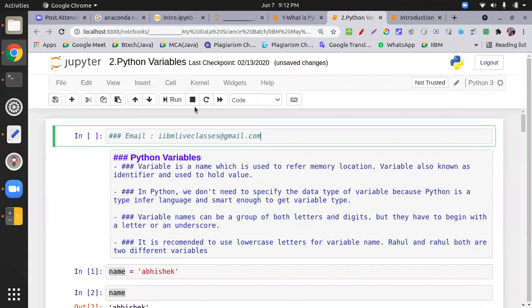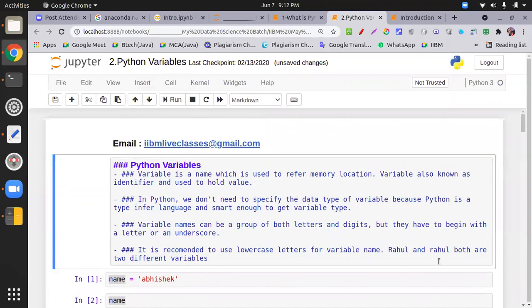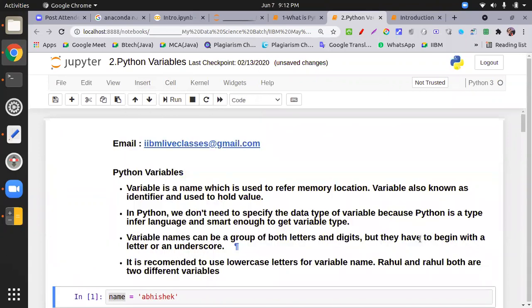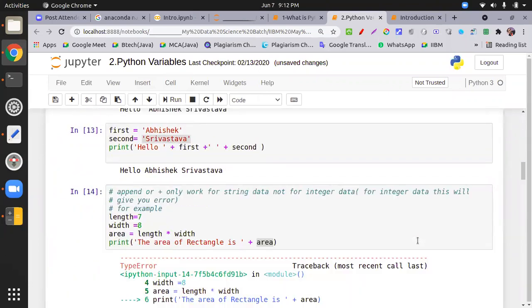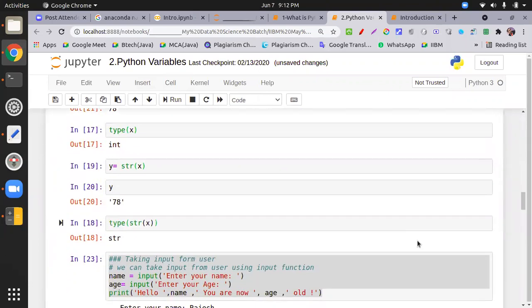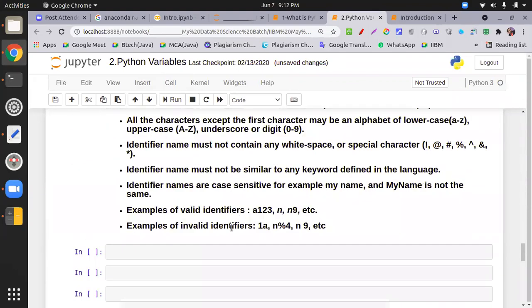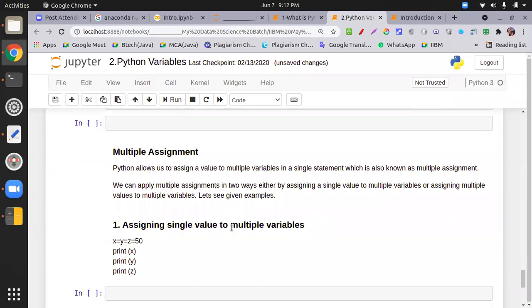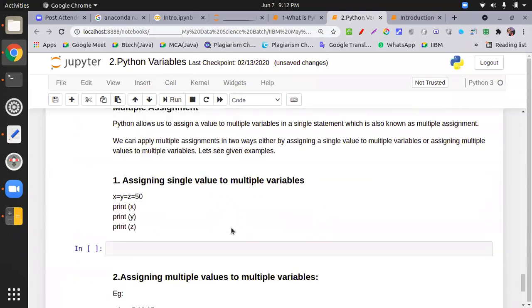Daily, you have to send your PDF. You have to send me on this file. So what is remaining? There is identifier, then some allocation, declaration, multiple assignment. This thing we do tomorrow, rapidly.